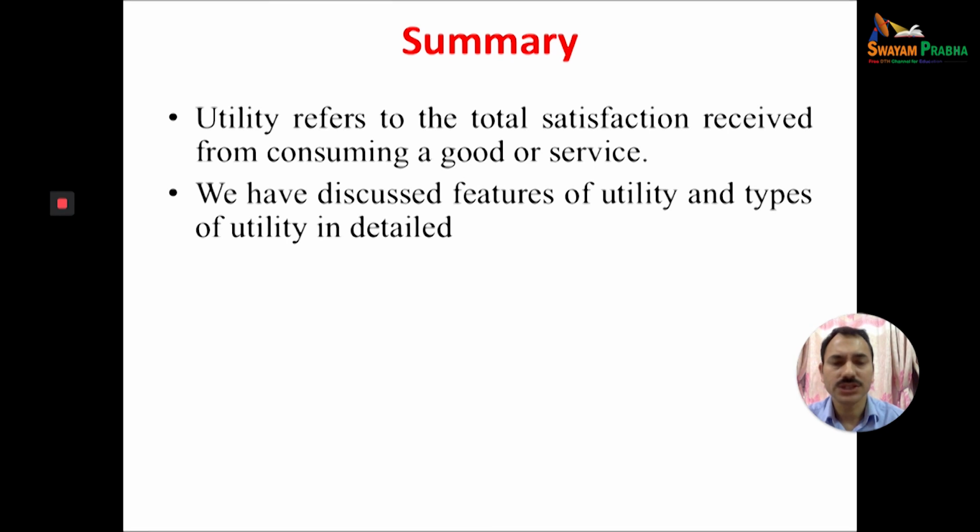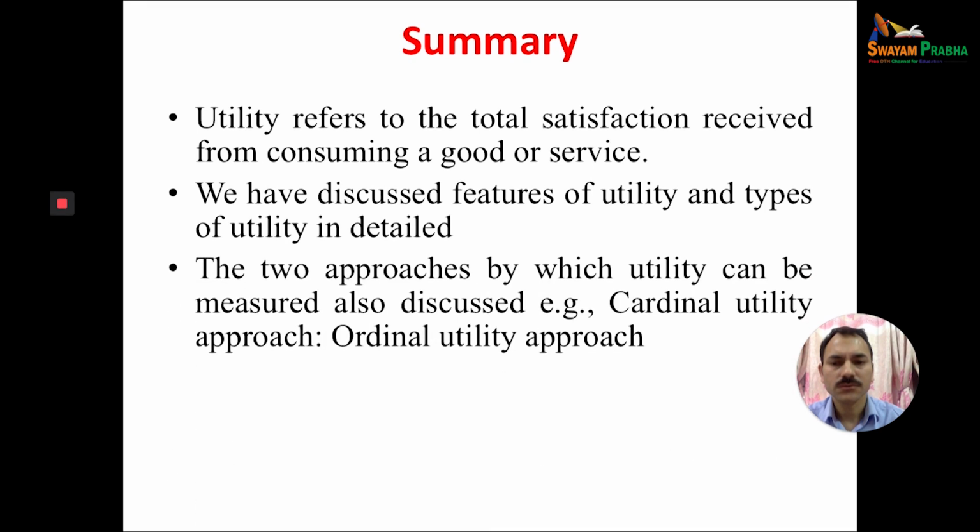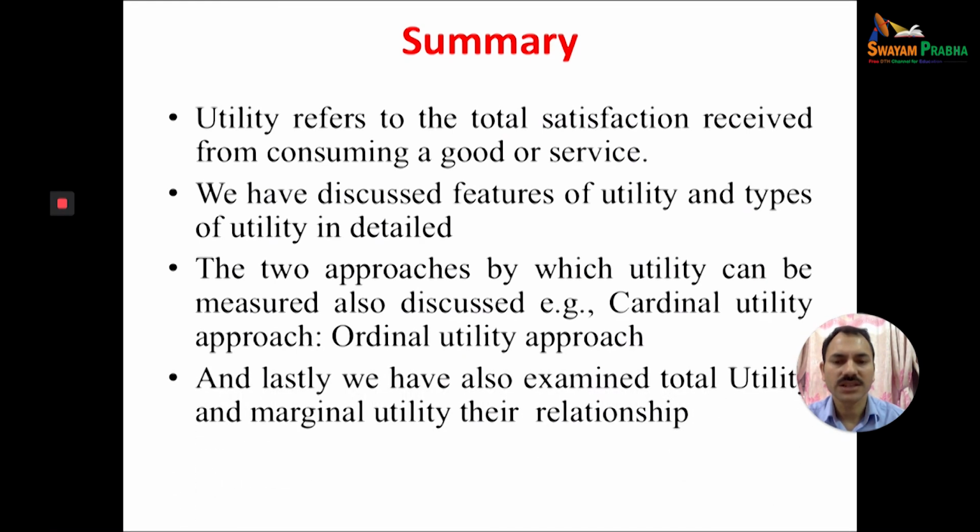We have discussed in detail the features of utility and the types or forms of utility. Two approaches we have discussed: the cardinal approach and the ordinal approach. Cardinal means utility can be measured in terms of numbers, and this is given by Marshall. Ordinal means we can just rank the utility, we cannot measure it in terms of numbers, given by Hicks. And lastly, we have also examined total utility, marginal utility, and the relationship between total utility and marginal utility.